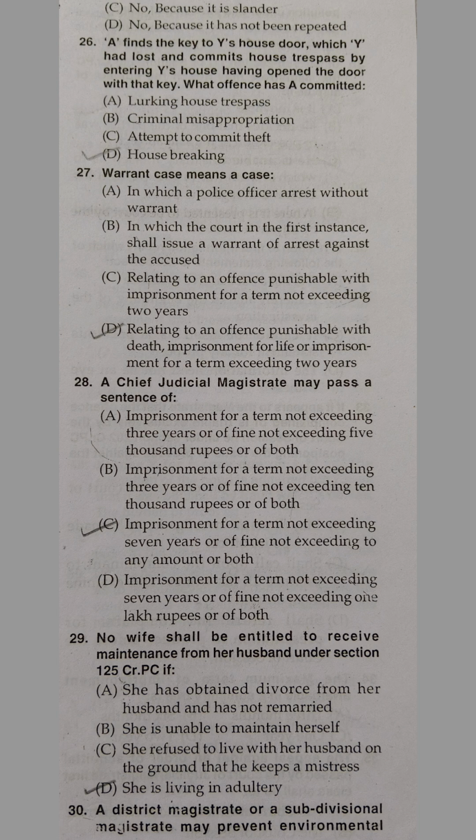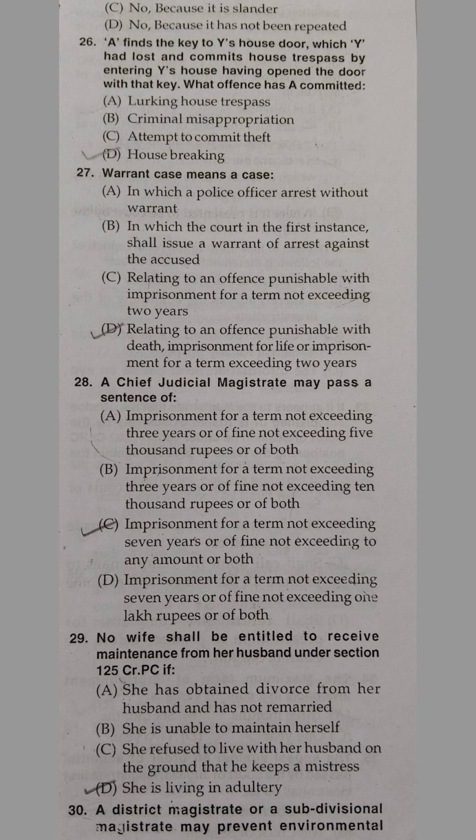Next question is: a chief judicial magistrate may pass a sentence of A. imprisonment for a term not exceeding 3 years or of fine not exceeding 5,000 rupees or of both, B. imprisonment for a term not exceeding 3 years or a fine not exceeding 10,000 rupees or of both, C. imprisonment for a term not exceeding 7 years or a fine not exceeding any amount or both, D. imprisonment for a term not exceeding 7 years or a fine not exceeding 1 lakh rupees or both.